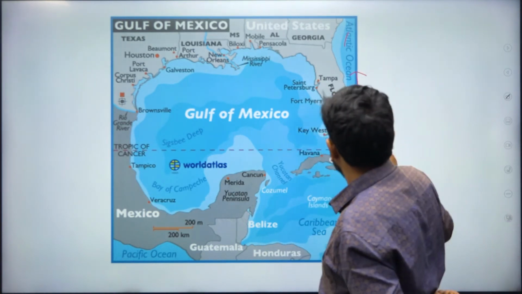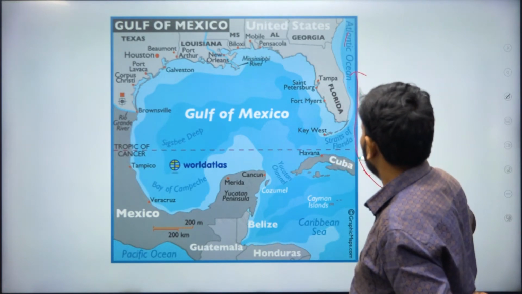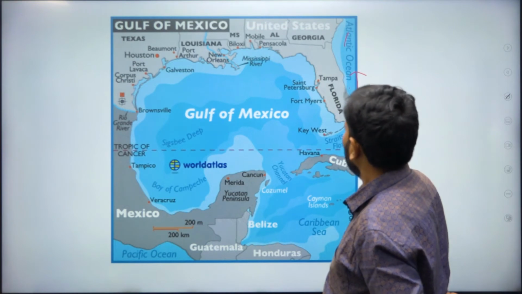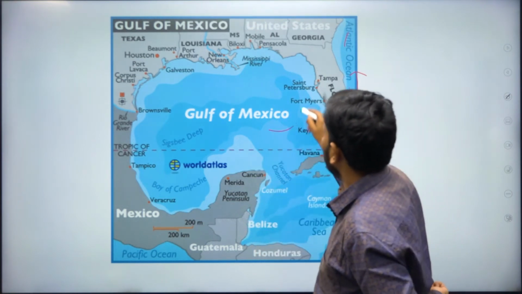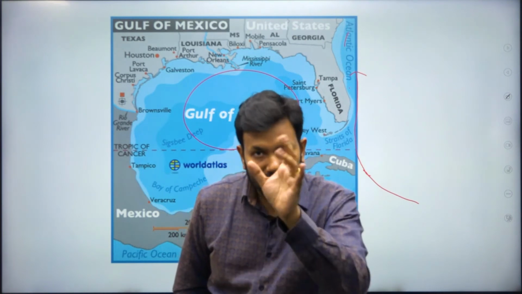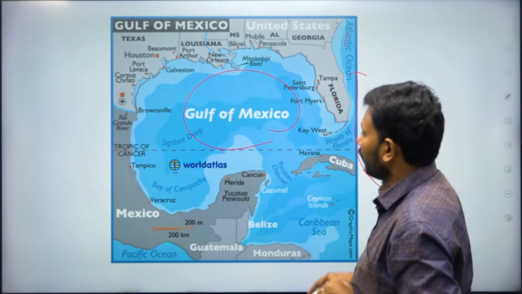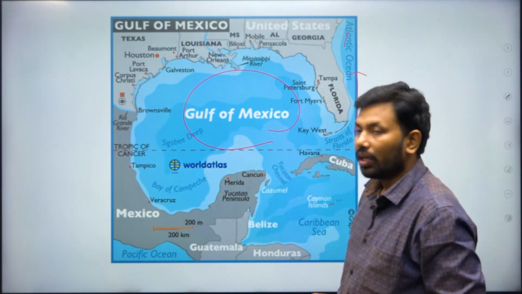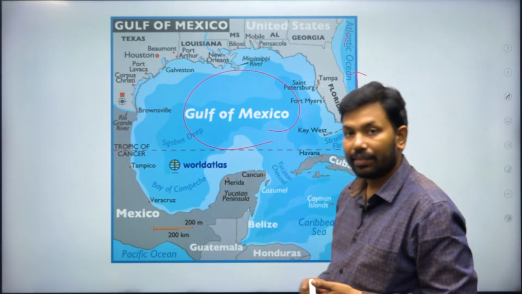And this strait, the Cuba Strait or Florida Strait, as we can say, is dividing the Atlantic Ocean from the Gulf of Mexico, making this a marginal sea. So marginal seas have been formed because of a strait or isthmus. This is very, very important. For example, this is an isthmus which divides the Pacific Ocean from the Gulf of Mexico. That is one thing you can write.